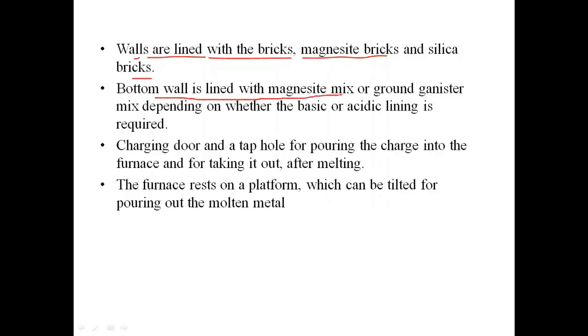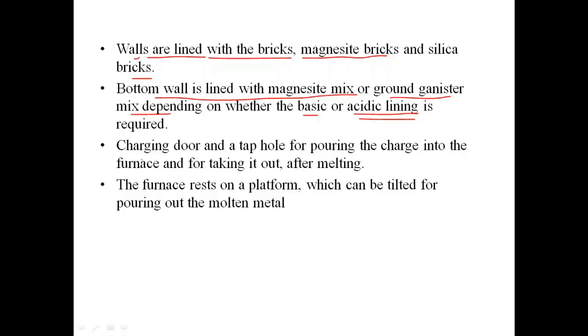Bottom walls will be lined with magnesite mix or ground ganister mix, depending upon what type of lining we require. Do we require a basic lining or an acidic lining? If it is a basic lining, then we go for a magnesite mix. If you want an acidic lining, where the material should not chemically react with the charge, then we go for a ground ganister mix. So this is about the refractory lining of the bottom walls, side walls and roof walls.